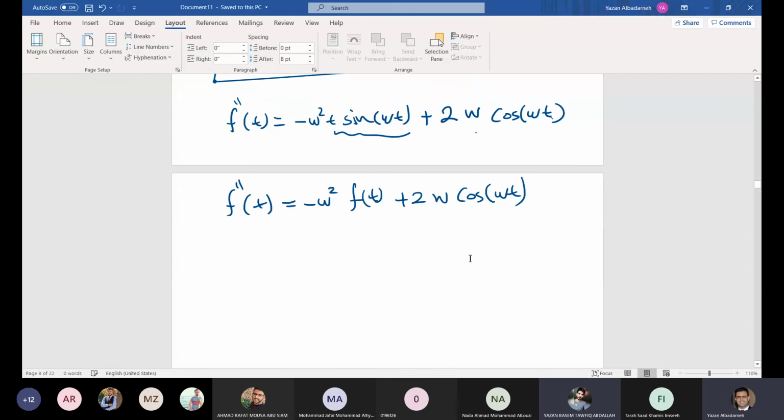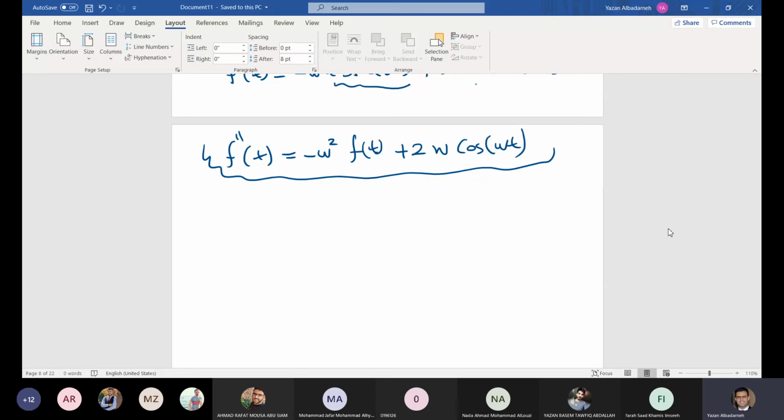Okay. Now, as of now, do you agree with this one? Okay, now let's take the Laplace transform. This is a differential equation, guys. This is a second order differential equation. Homogeneous or non-homogeneous? Non-homogeneous because we have a forcing function. f double prime minus omega squared f is equal to some function r of t.